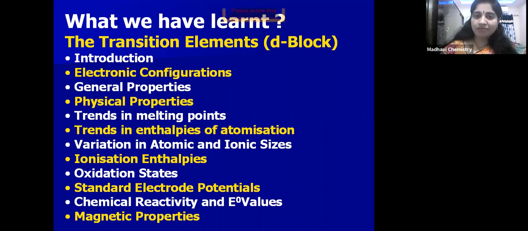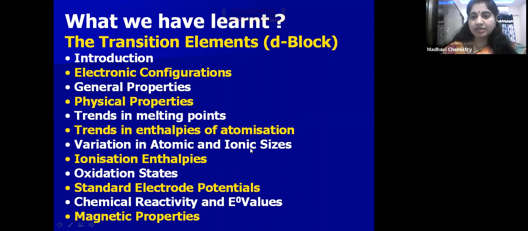Next, enthalpies of atomization. We have seen, children, that at the middle it is more, because there are more interatomic metallic bonds at the middle, because of more unpaired electrons. So because of that, interatomic metallic bonds are strong. So enthalpy of atomization is more at the middle of the series, whereas it decreases as the atomic number increases.